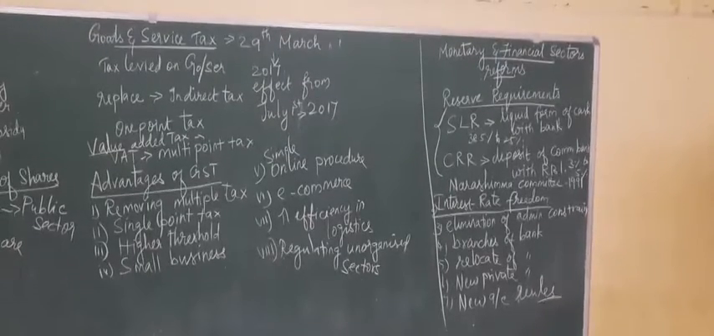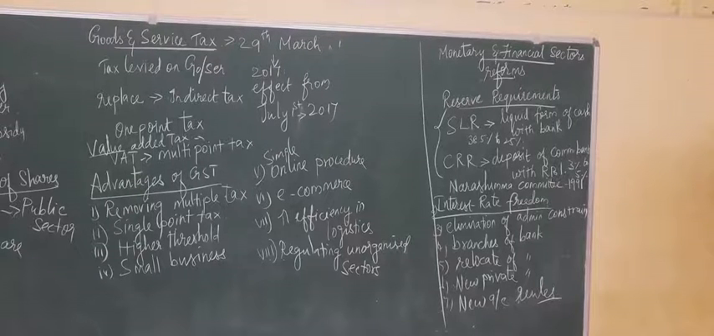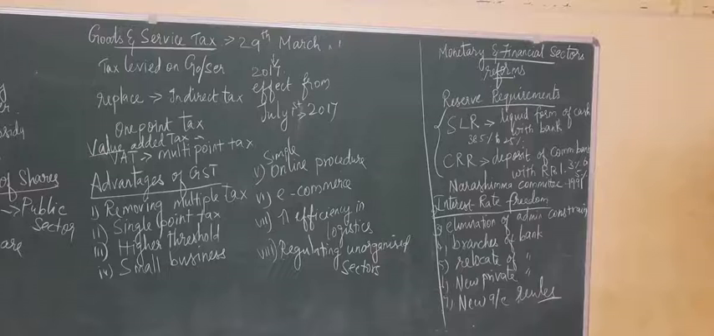What are all the advantages of GST? Removing the cascading tax effect, that means the multi-point tax effect, isn't it? I already told you. To remove that, they implemented GST, and as I said, it is a single point tax. Higher threshold for registration. Usually, if an industry is starting, we have to do some procedures. At every point of time, you have to submit your commercial tax and other things. So those things were removed in GST, and it also encourages small business people.